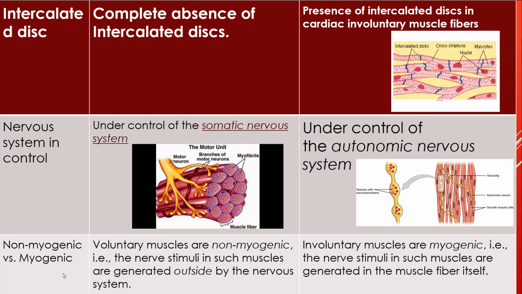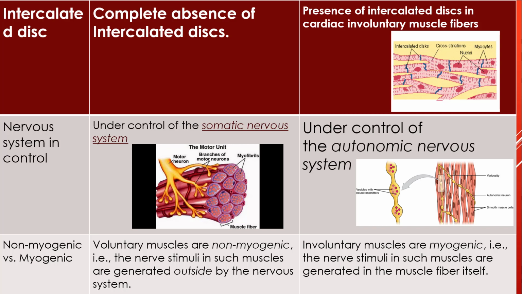Myogenic and non-myogenic. We know that myogenic muscles are those muscles which initiate their contraction spontaneously. They have modified cells which can create electricity, and that is why they can stimulate the muscle belly automatically, while the voluntary muscles are actually non-myogenic.